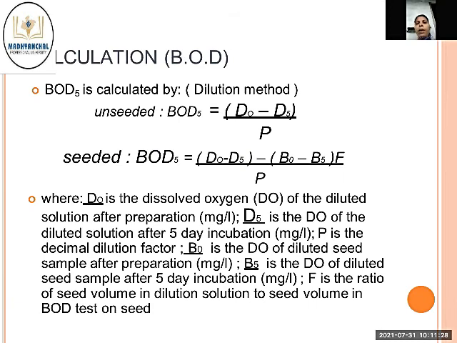Calculation of BOD. BOD5 is calculated by the dilution method. Unseeded BOD5 equals D0 minus D5 divided by P. Seeded BOD5 equals (D0 minus D5) minus (B0 minus B5) multiplied by F, divided by P, where D0 is the dissolved oxygen, DO, of the diluted solution after preparation in milligrams per liter. D5 is the DO of the diluted solution after 5-day incubation. P is the decimal dilution factor. B0 is the DO of the diluted seed sample after preparation in milligrams per liter. B5 is the DO.